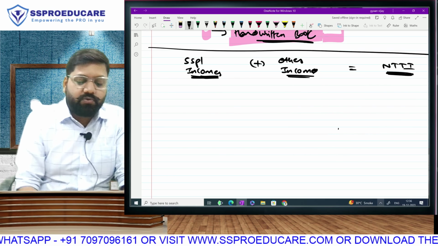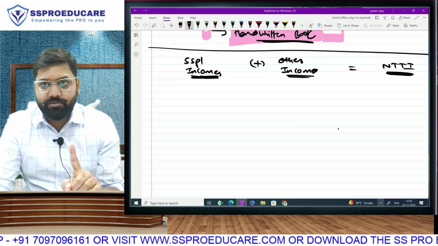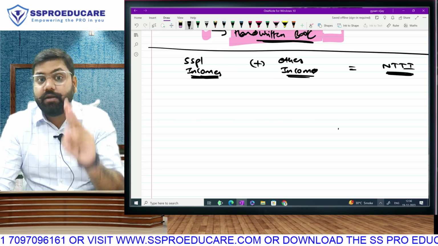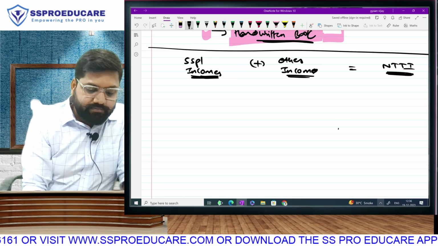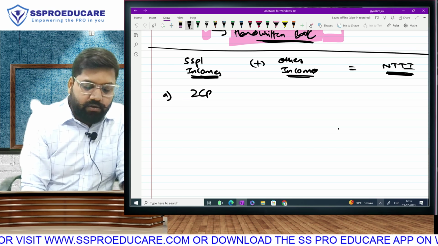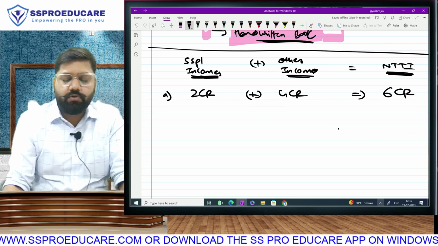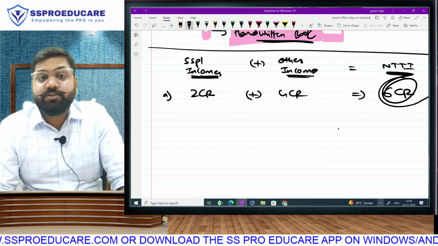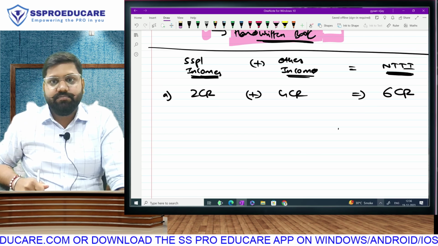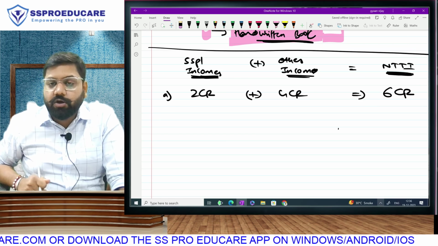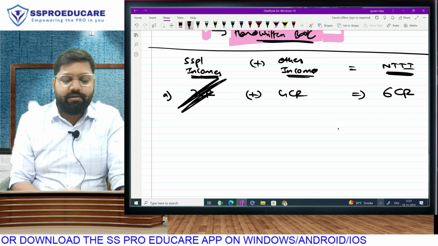But now they are asking us to divide our incomes into 2 parts. 5 special. Let's identify which are those 5 special: short-term stock market, long-term stock market, other long-term, FII capital gains and dividends. Supposing these incomes are 2 crores and other incomes are 4 crore. So total NTTI is 6 crore. Now, when we see 6 crore is more than 5 crore, our instant answer is, sir, 37% surcharge. But we will not apply 37 directly. We will remove these incomes and check.